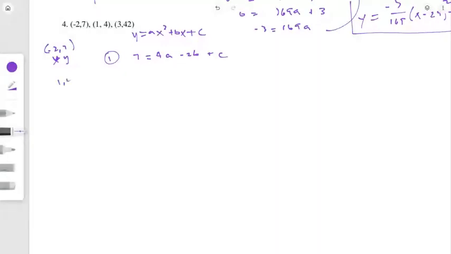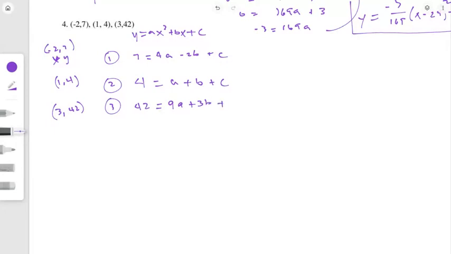Okay, so then let's plug in the 1, 4. That will be our second equation. So when you plug in the 1, 4, you get a plus b plus c equals 4. And then the third equation is when you plug in the 3, 42. So 42 is the y value. I've got x squared, so it's 9a, and then b, so 3b, and then c. So those are my three equations. My goal is to work with those and solve for the a, b, and c.